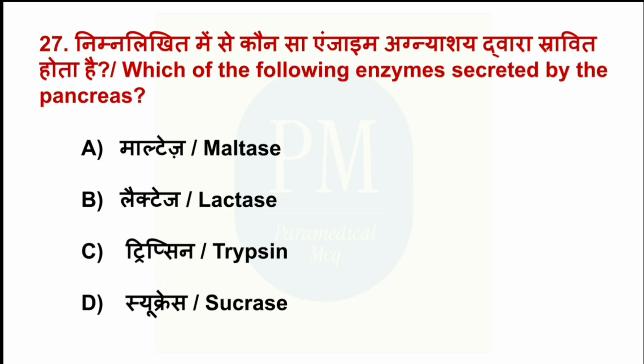Which of the following enzymes is secreted by the pancreas? Option A, maltase. Option B, lactase. Option C, trypsin. Option D, sucrase. The correct option is option C, trypsin.